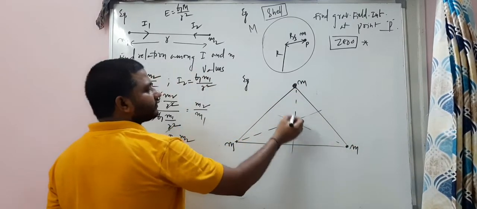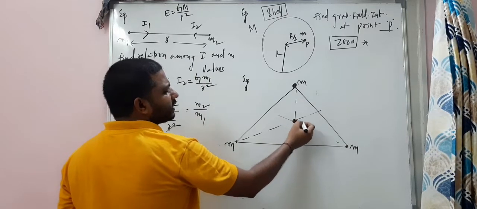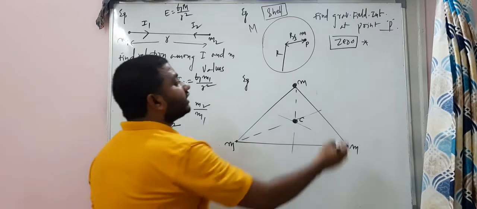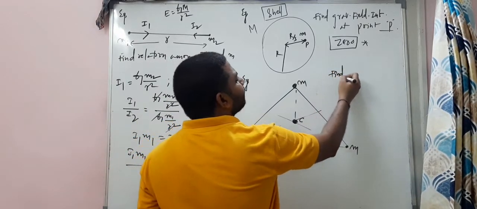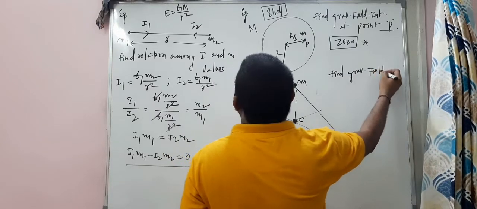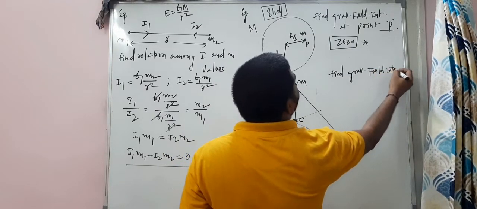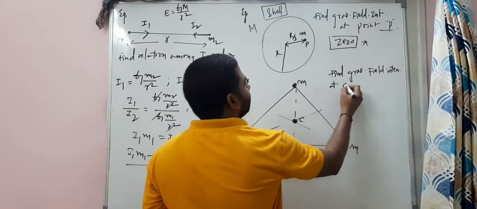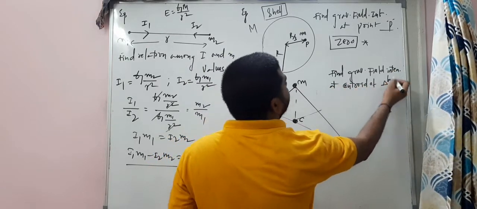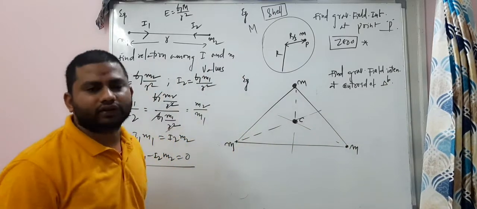This is the point, a centroid of the triangle. The question is, find the gravitational field intensity at the centroid of the triangle. Alright, centroid of the equilateral triangle.